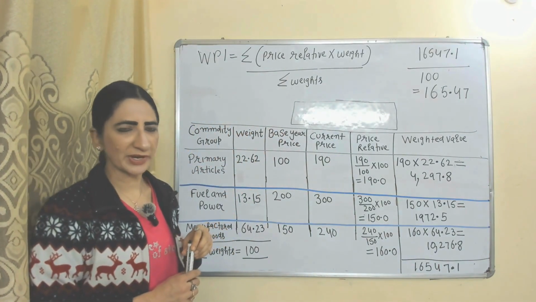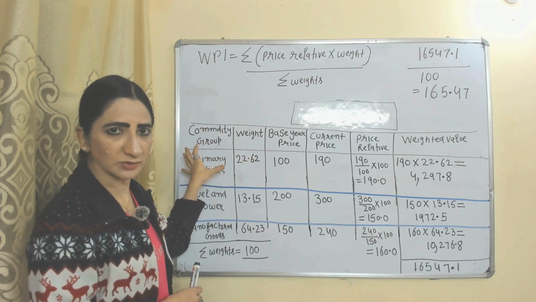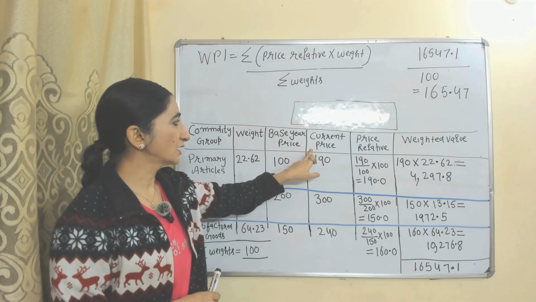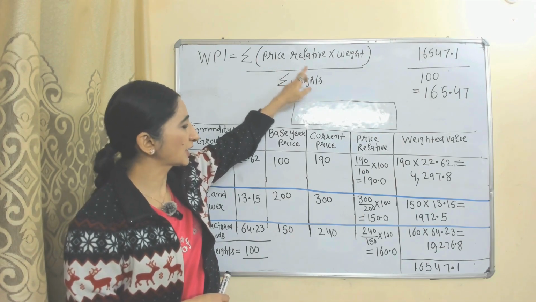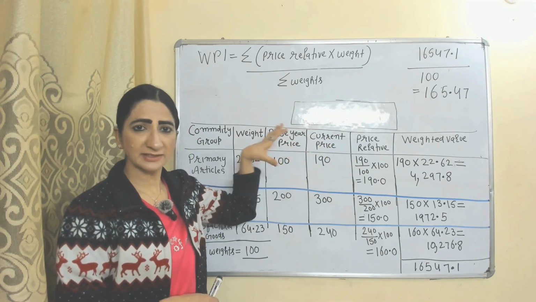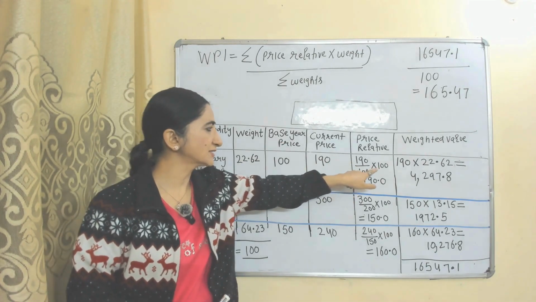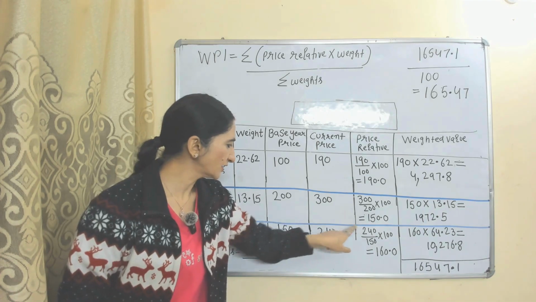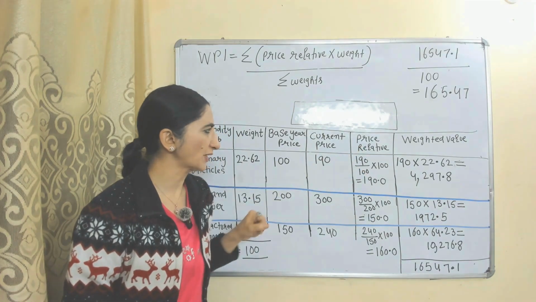How to calculate WPI? Commodity group and their weight. We have already talked about what are commodity groups and what are their weights. Here we have base year price, and here we have current year price. We will go according to this formula. First of all, we will calculate price relative. The formula of calculating price relative: current year price divided by base year price into 100. Similarly for the others. These values will be called relative price.